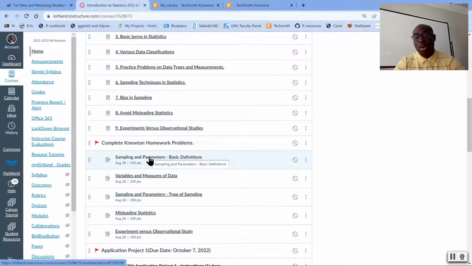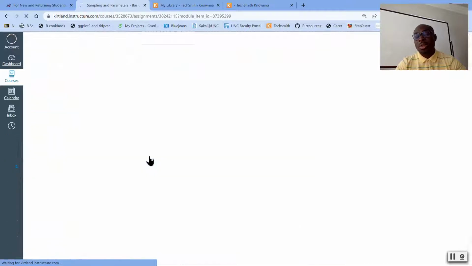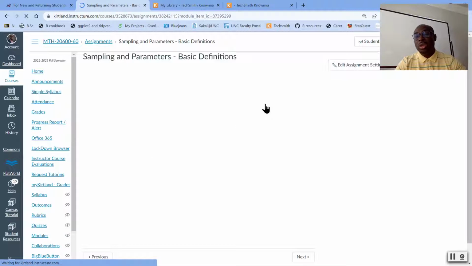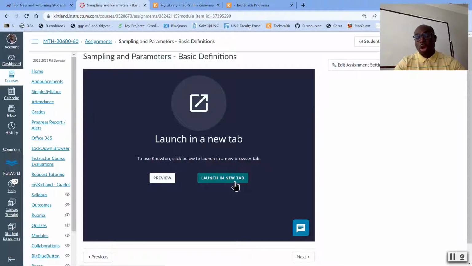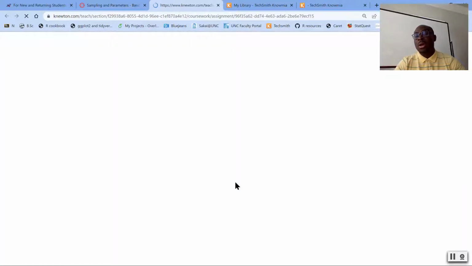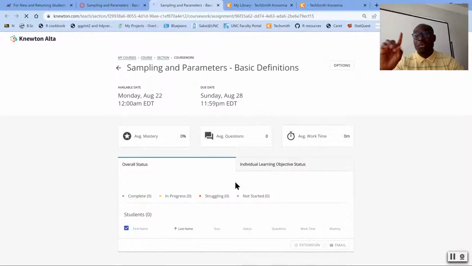If you click on this link, the first assignment, usually you will be able to click on this link to launch in a new tab. For you as a student, you will have a slightly different interface the first time. You'll be required or prompted to key in the access code that you'd have bought.